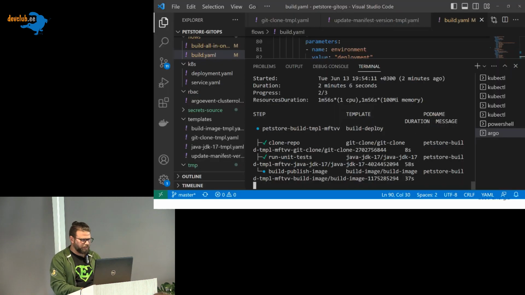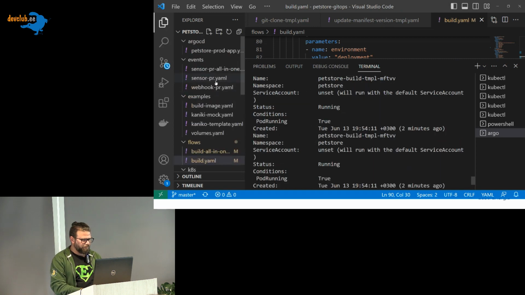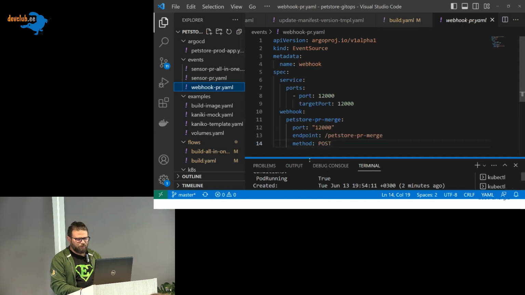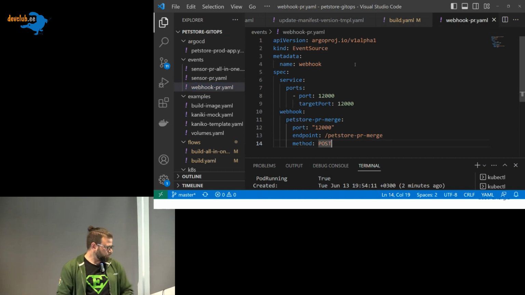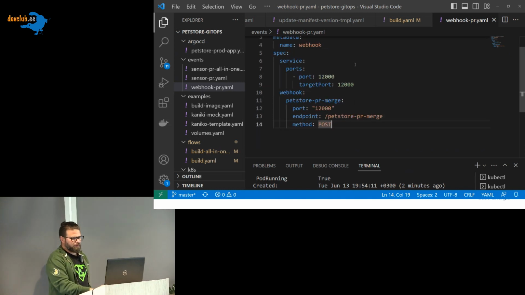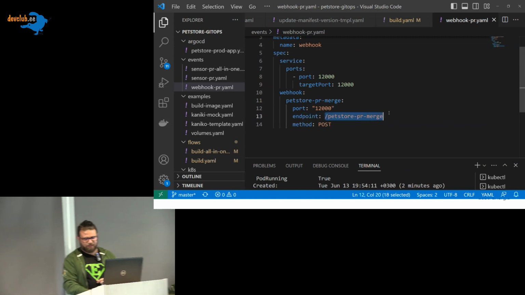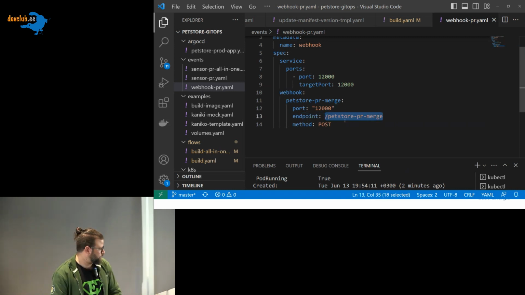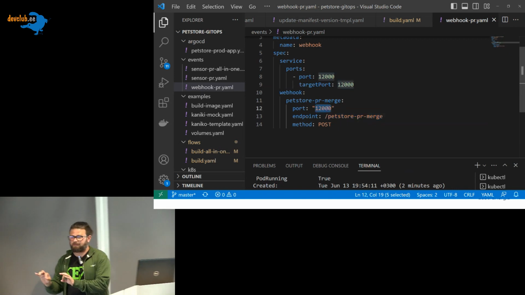We will keep running the Argo there, and let's say we have this webhook here. How do we define it? It's the same. We have a Kubernetes manifest. The kind in this case will be EventSource. Okay, and we will define that I want a webhook that will be listening from this address. It will be the type. The method will be POST. So we send a POST, and I want to listen on this specific port.